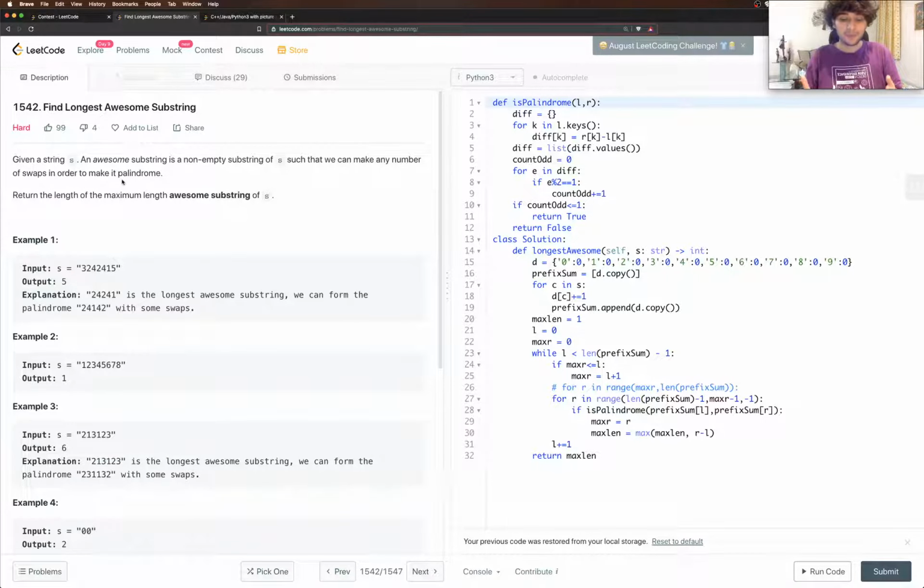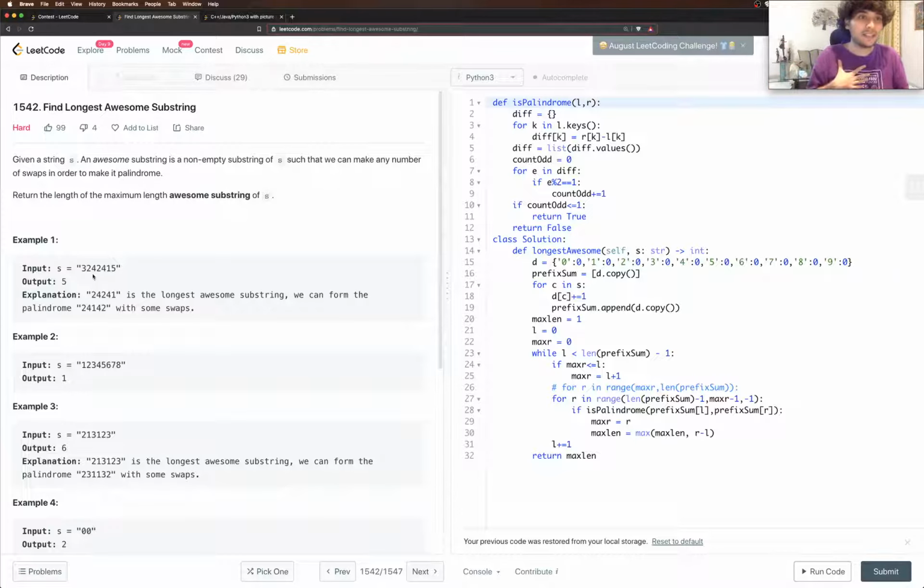Awesome substring means a substring which can be converted to a palindrome irrespective of the number of swaps that you do. So basically, you pick up only the characters of the substring, arrange them as you like, and if it becomes a palindrome, then that substring, which we chose at first, is an awesome substring.